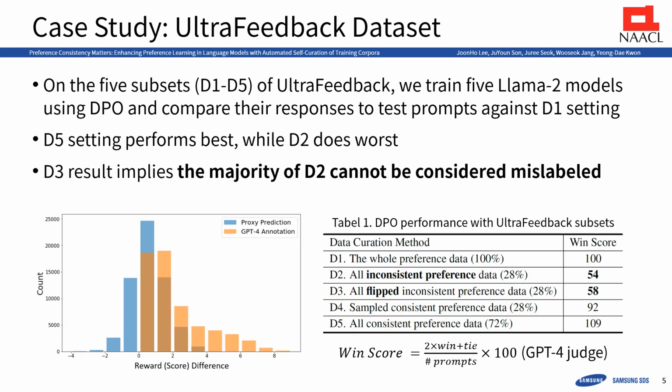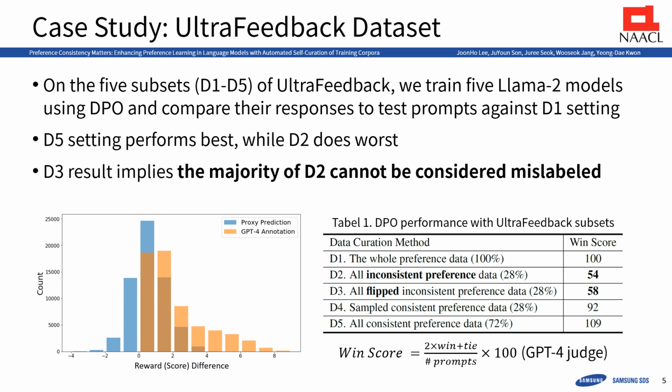We analyzed the UltraFeedback dataset as a case study to show the impact of consistent preference data on DPO training. Five subsets, D1 to D5, were utilized to compare performances of DPO, with D1 using the whole data as a baseline. Our proxy model identified inconsistent preference data, which was used in D2.